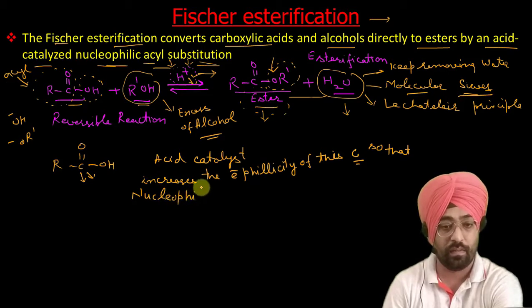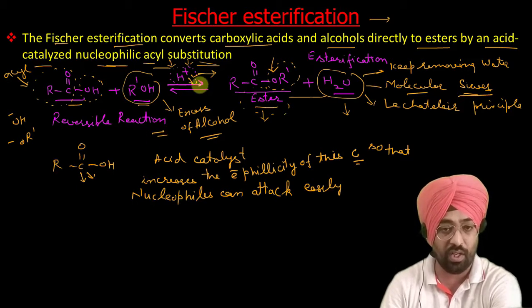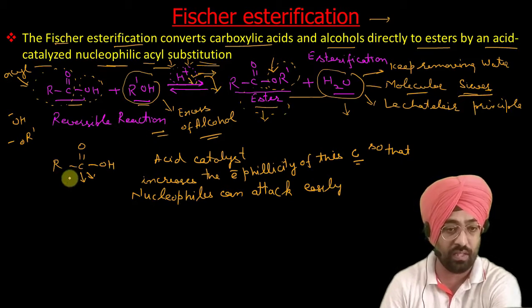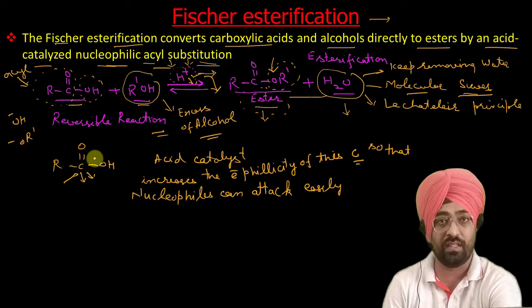Nucleophiles can attack easily, so that is why we require an acid catalyst. Now we will see how this acid catalyst helps to increase the electrophilic character of this carbon, so that the attack of the nucleophile becomes easy. Otherwise, carboxylic acids, if we don't use any acid catalyst, react very slowly with the nucleophile.